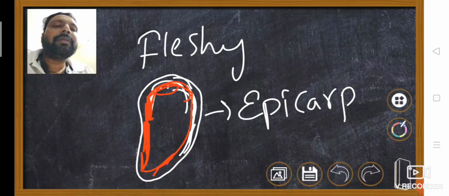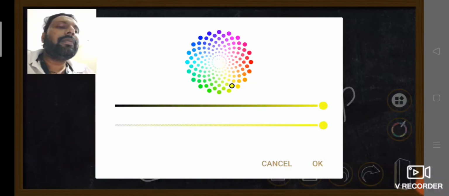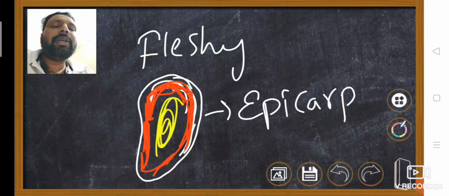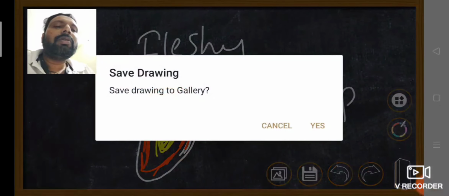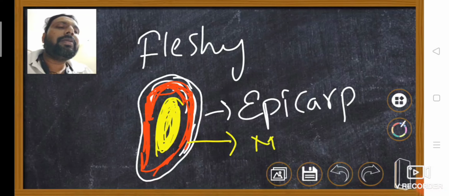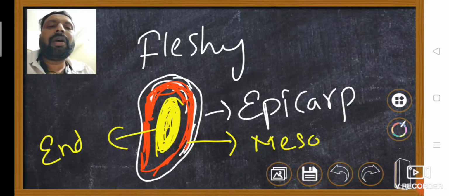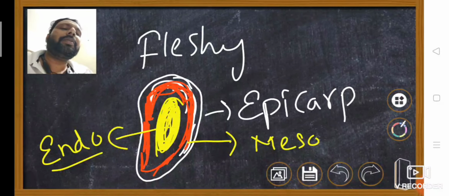Mesocarp is fleshy. And endocarp is stony. Endocarp purely stony. So this is mango. So outer epicarp, middle mesocarp, and inner endocarp. The differentiation is present in the fleshy fruits.